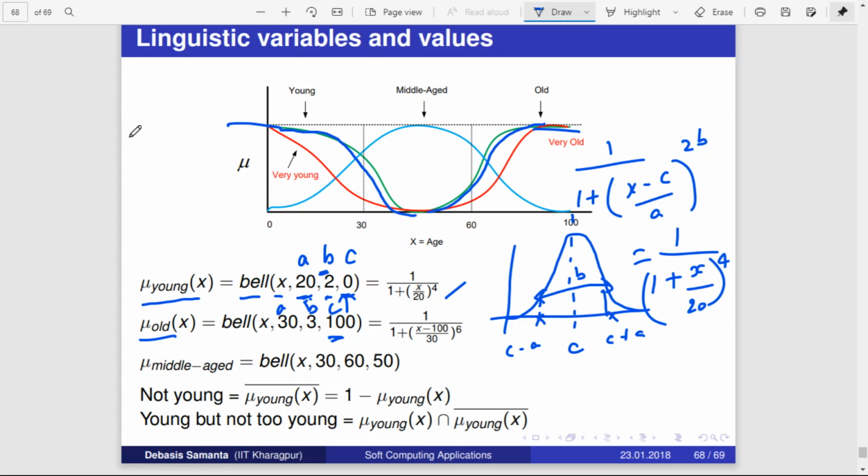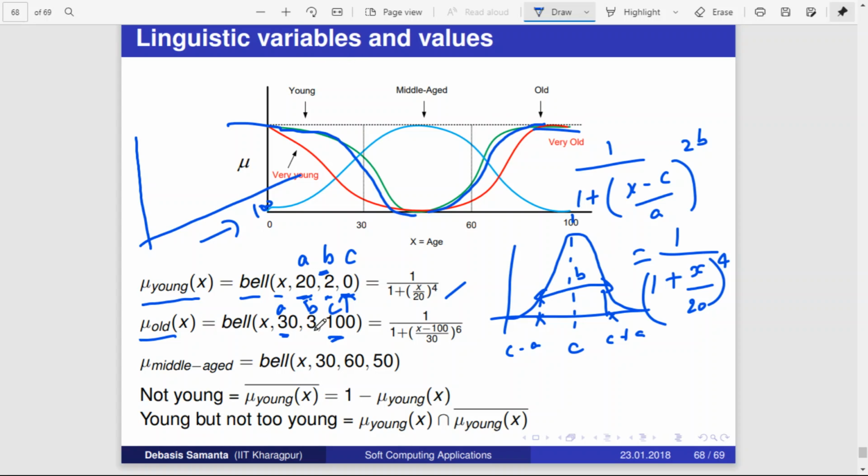If this is the graph, and this is x, then 100 may be somewhere here, right? From there, up to how many points are we going to consider for old? That is given by this 30. So that is c minus 30 and c plus 30, that is 100 minus 30, which is 70, up to 100 plus 30.